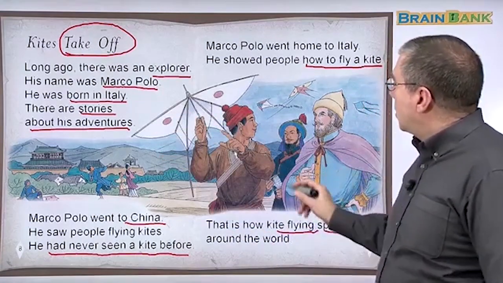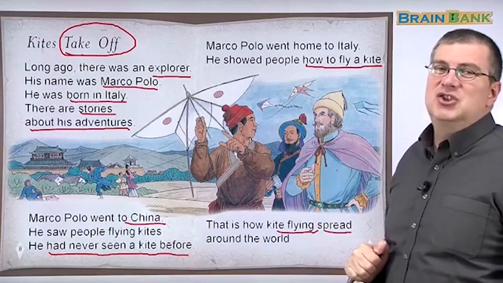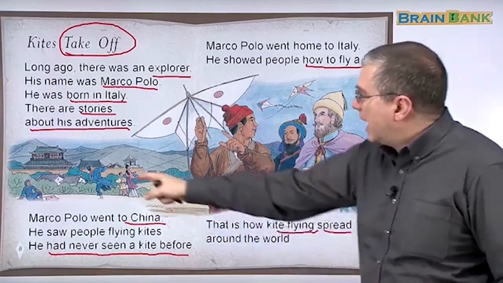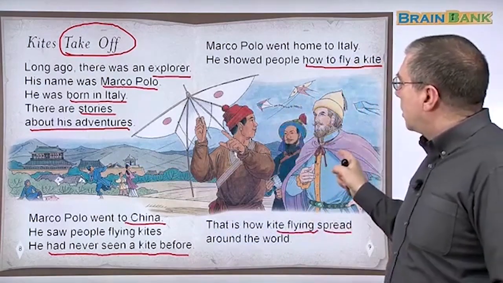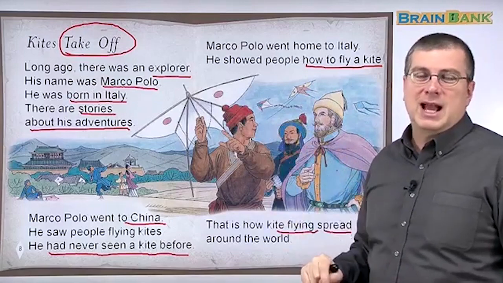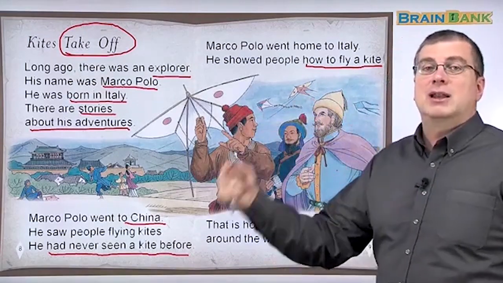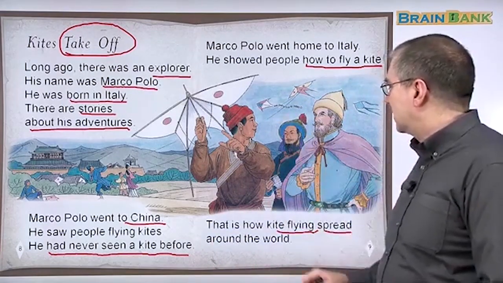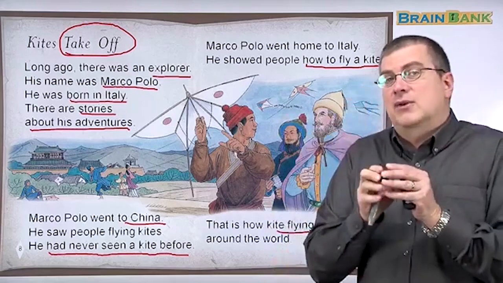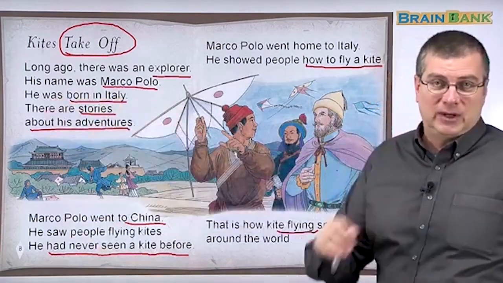So here's Marco Polo. Here are his Chinese friends, and they are teaching him how to fly a kite. And here are some other Chinese people, and they are flying kites. So Marco Polo learned how to fly kites from the Chinese. He took it back to Italy, and he taught the Europeans, Italians, and other Europeans how to fly kites. And so the idea of kite flying spread around the world. Very interesting.